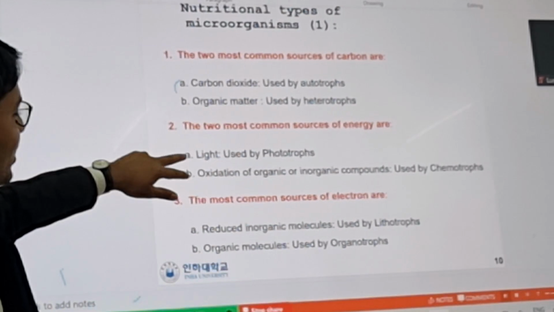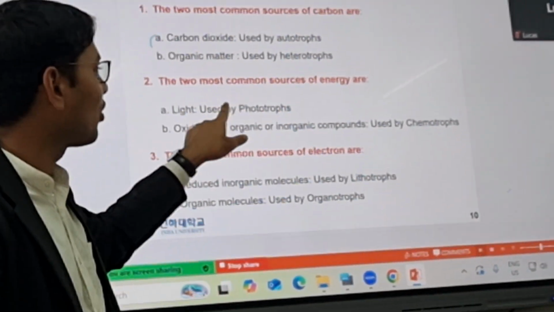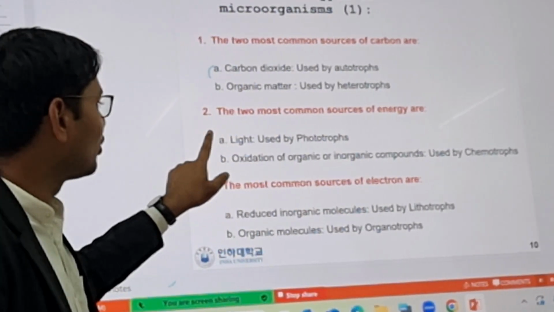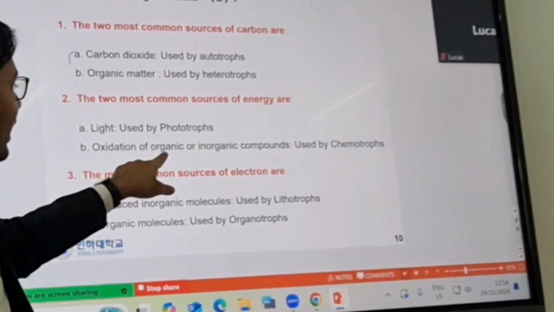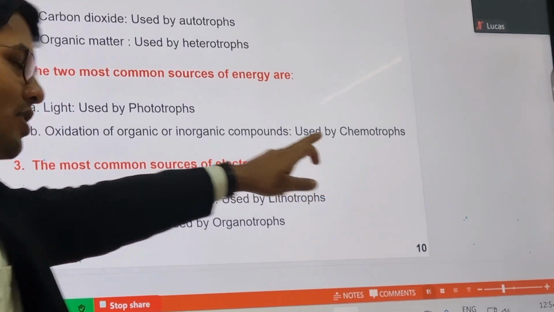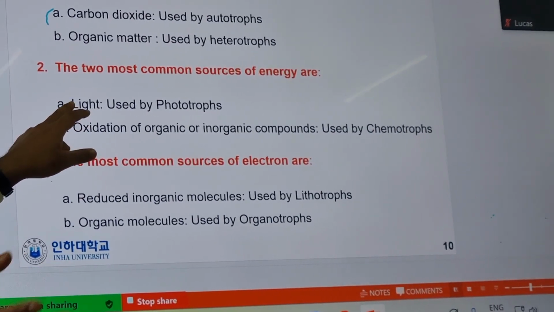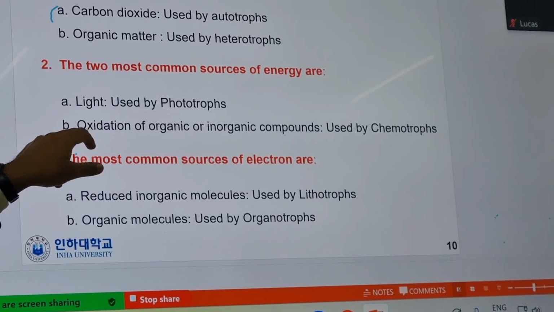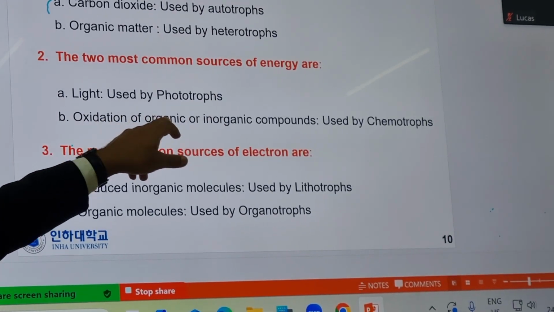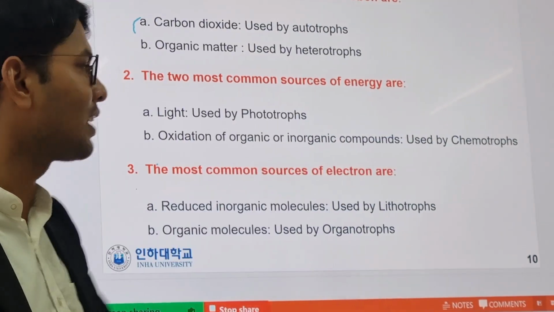Now comes the energy. Those bacteria who use light as an energy source are called phototrophs. Those bacteria who oxidize organic and inorganic compounds are called chemotrophs. So all bacteria which use light, like algae, are phototrophs, and other bacteria like pathogens, which use oxidation of organic and inorganic compounds, are called chemotrophs.